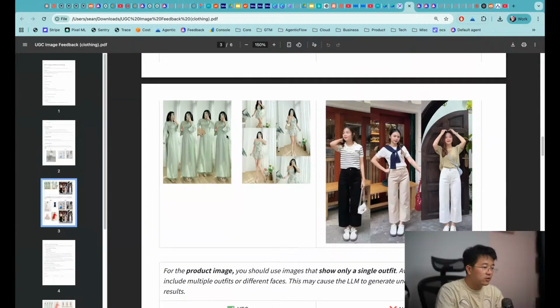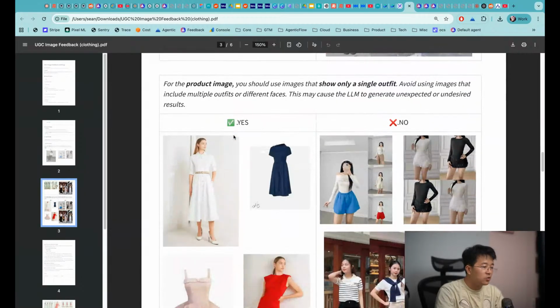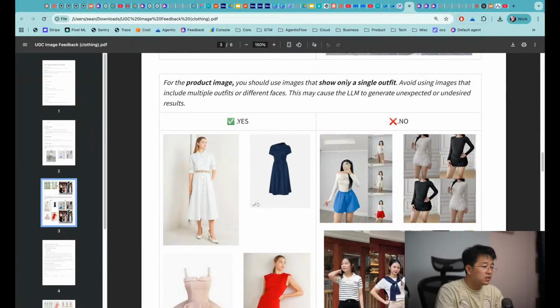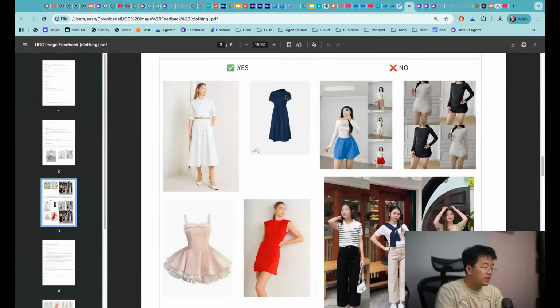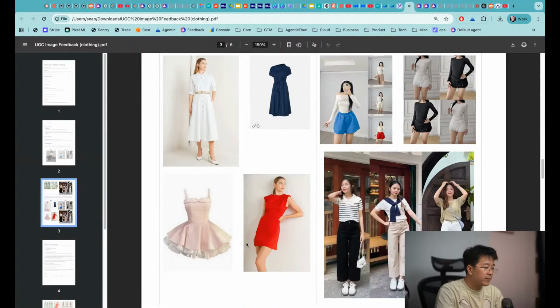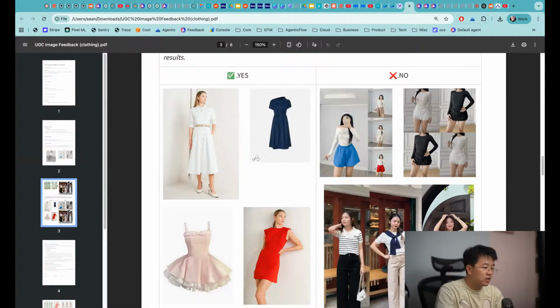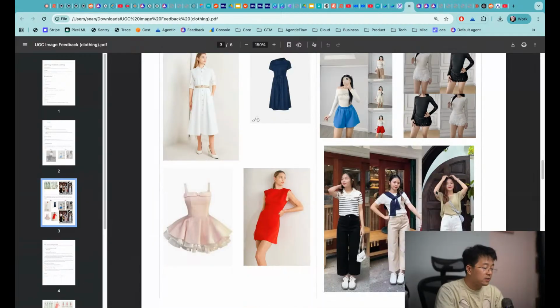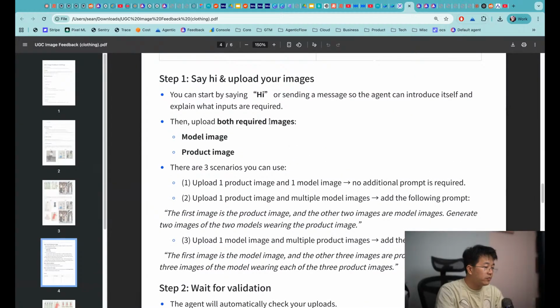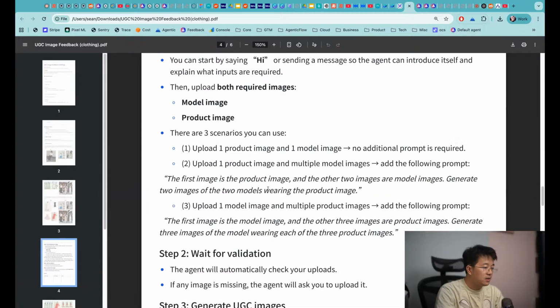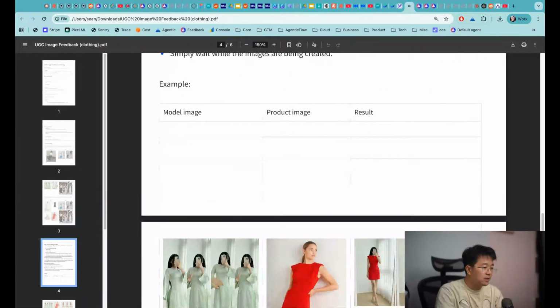Okay, and for the product image, you should choose an image that shows only a single outfit. Avoid using images that include multiple outfits or different faces, because this might cause the LLM to generate unexpected or undesired results. So you can use this one, for example, on the left-hand side, the blue gown or the dress on this one. Avoid using this kind of crowded image. Okay, and after that you can use an agent, and you can upload both the model image and the product image, and let me see what the result looks like.